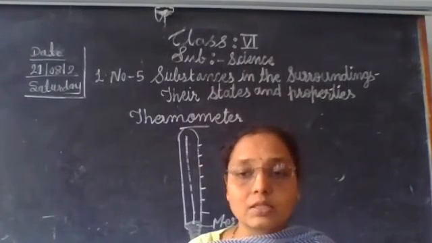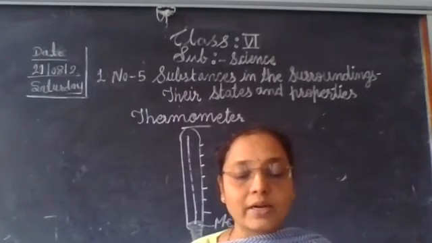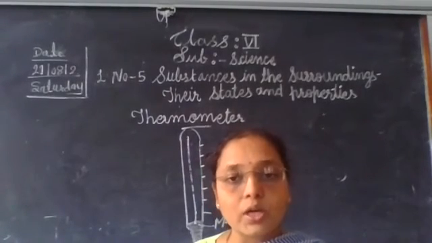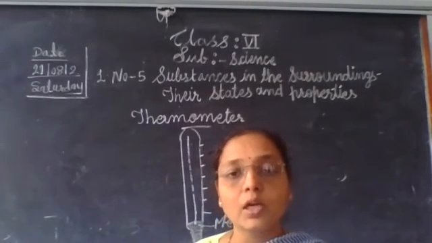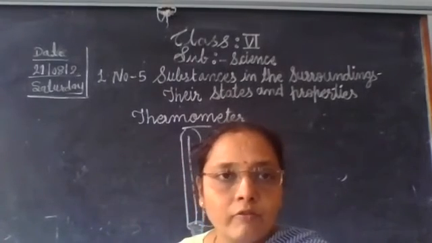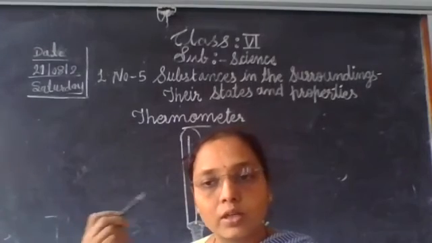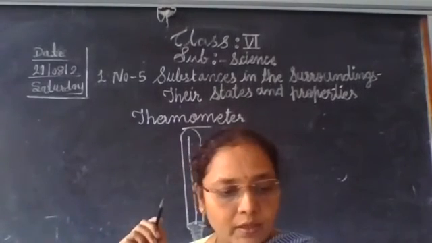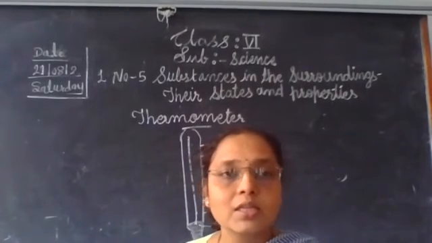Now let's see some examples and their temperatures. Please note down the temperature of boiling water. When you boil water, it boils at 100 degrees Celsius. When the temperature of water reaches 100 degrees Celsius, the water starts boiling. Then the freezing point of water is 0 degrees Celsius.